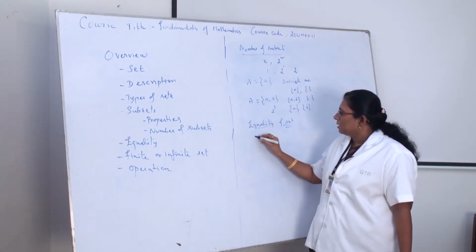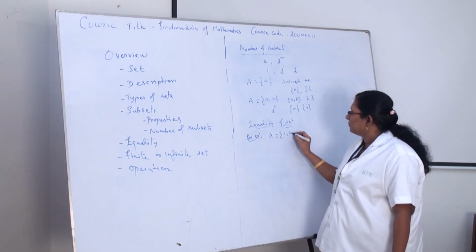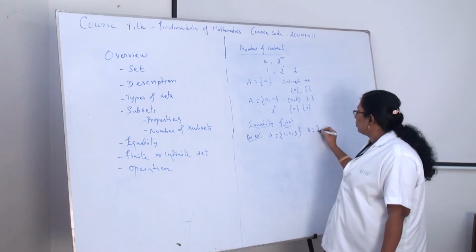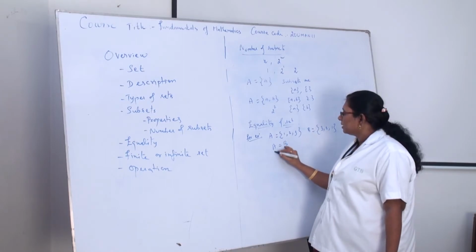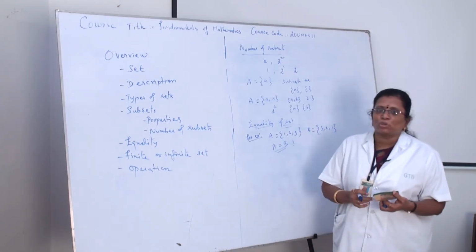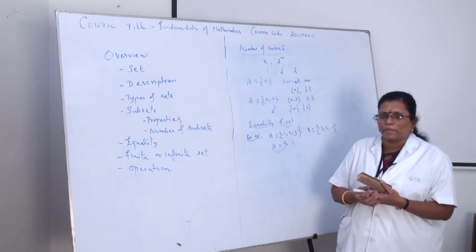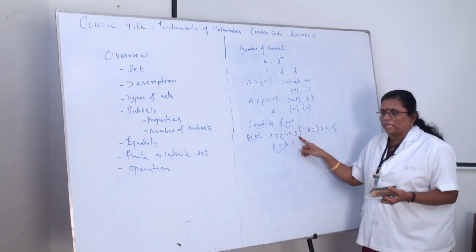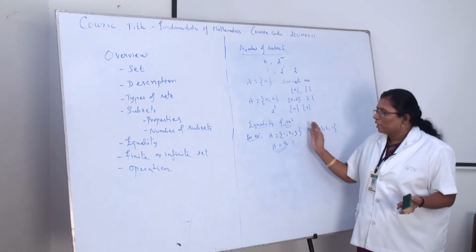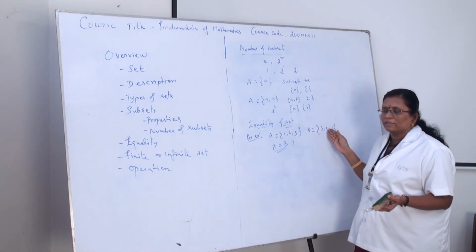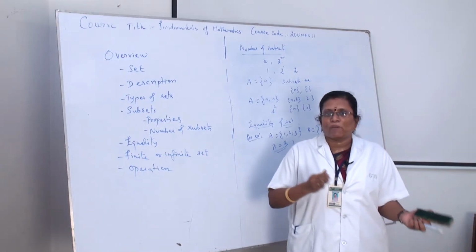For example, A is equal to {1, 2, 3} and B is equal to {3, 2, 1}. Whether these two sets are equal, the question comes. Here it is 1, 2, 3 and here it is 3, 2, 1. Yeah, obviously it is equal because here we are having 1, 2, 3. Similarly, here also we are having 1, 2, 3. Simply interchanging. Okay. So 1, 2, 3 is available in B also. Therefore, the set A is equal to B.